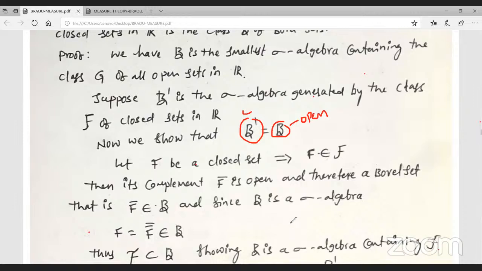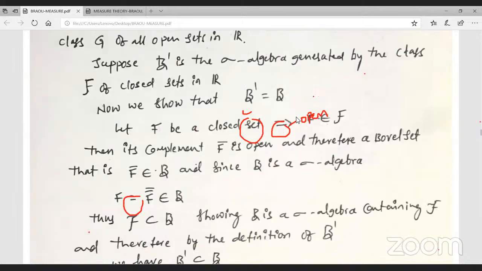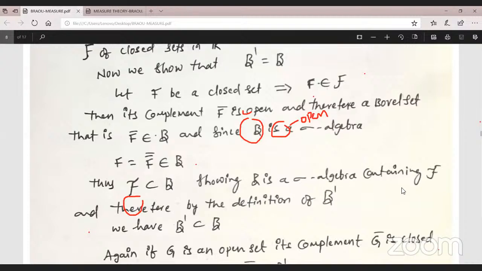Since B is a sigma algebra, we can consider its complement. Take some element in the form F bar; its complement is also in B. Therefore we can write F bar whole bar, the double complementation: the complement of the complement equals the set itself. Therefore F equals F bar whole bar belongs to B. Therefore we can consider any element, showing that B is a sigma algebra containing F.